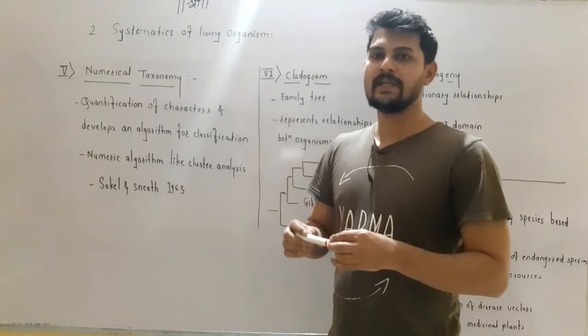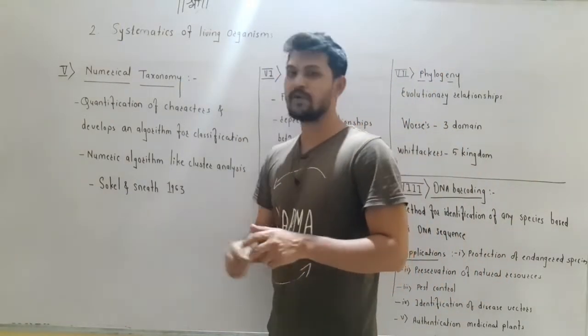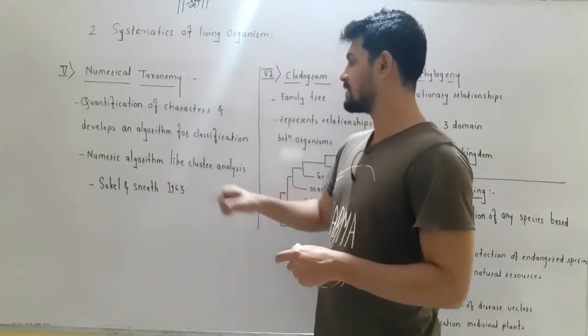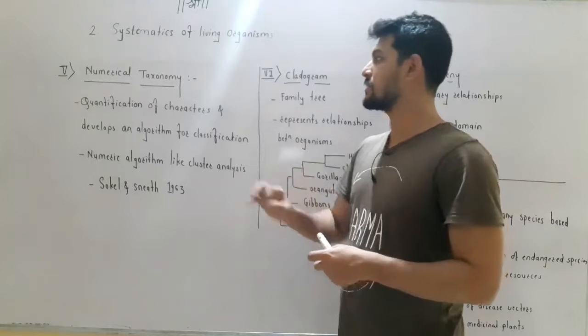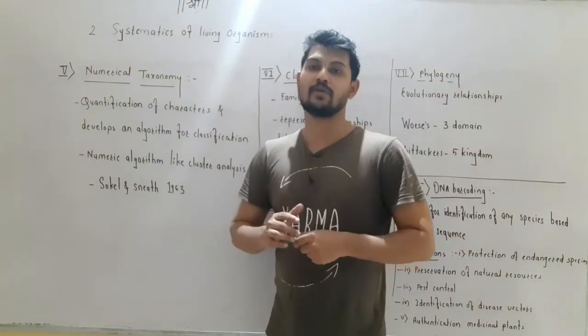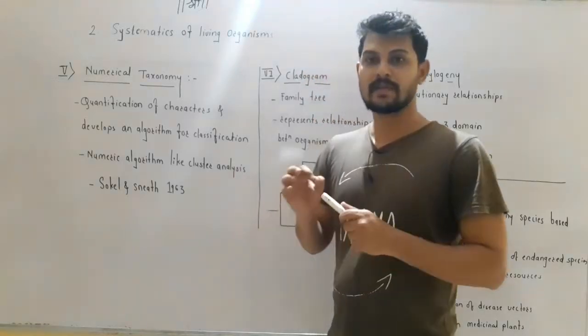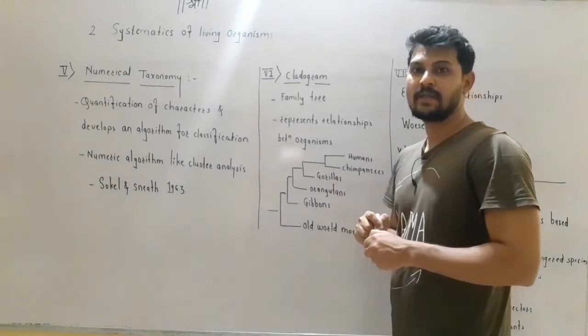So at a time various characteristics are considered in numerical taxonomy. This system was proposed by Sokal and Sneath in 1963. Sokal and Sneath proposed this numerical taxonomy system in 1963. Numerical taxonomy considers various characteristics at a time. The next type of classification is the cladogram.